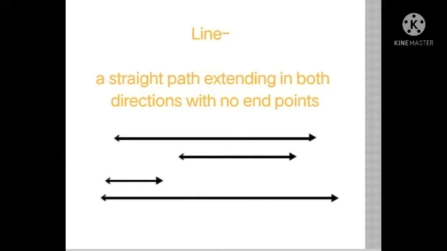Students, see the examples given below. These are lines. Both the ends of the line are marked with an arrow. What does this arrow indicate? This arrow indicates that the line will go on moving in that particular direction. It will not have any endpoint. As far as it can go, it will keep on going. So this arrow represents that it is a line. Students, are you clear with the concept of line? What do you mean by line?